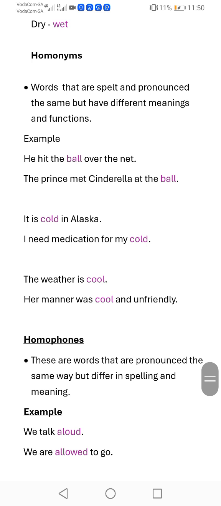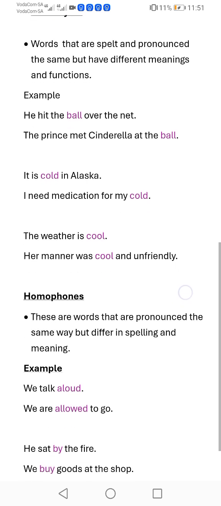Another sentence is, it is cold in Alaska. Another sentence with our homonym is, I need medication for my cold. So we can see in these sentences that cold is our homonym.